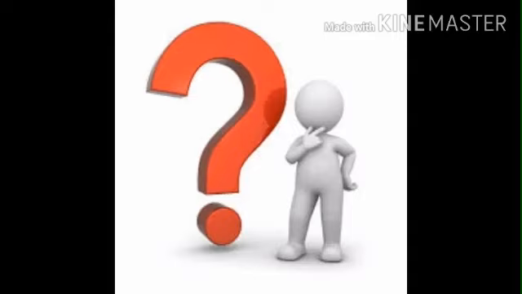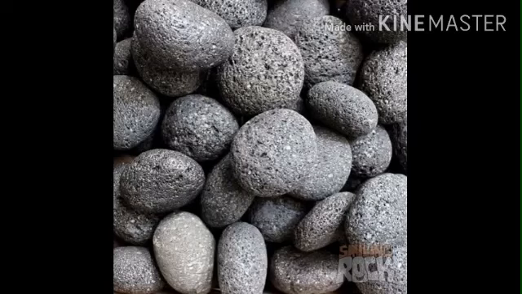Among these three parts, which contains most of the mass of the Earth? The answer is the mantle. The mantle is the part which contains most of the mass of the Earth. I hope you all understand these three parts. Next, we will move on to the next topic, that is rocks and minerals.